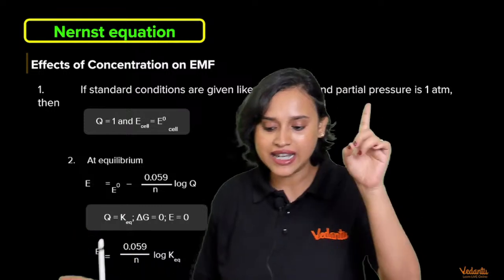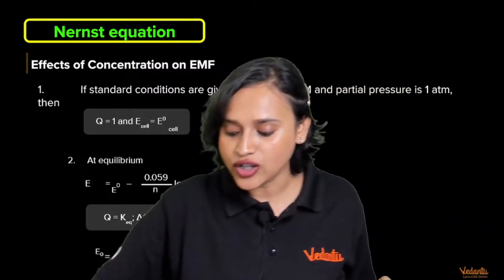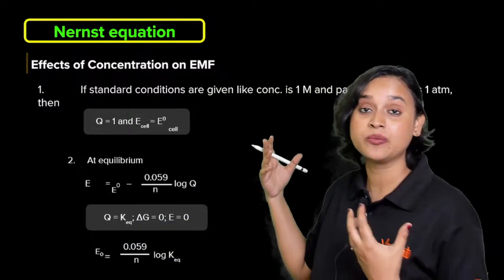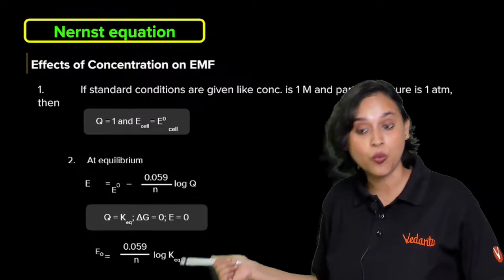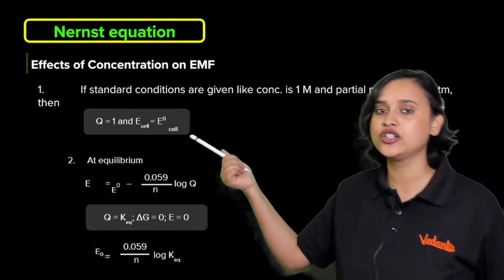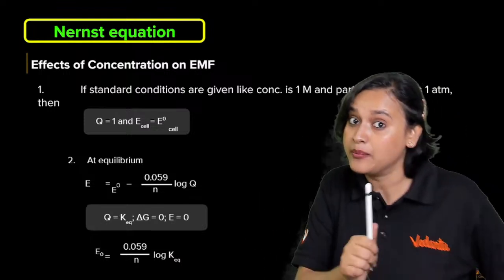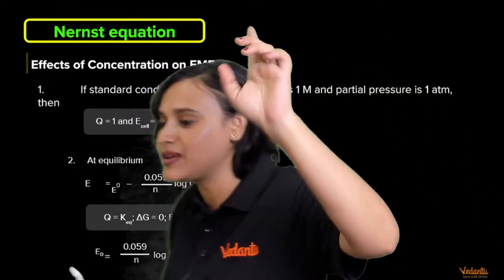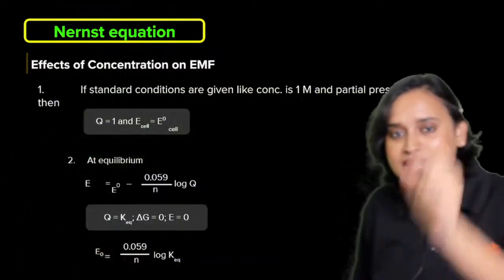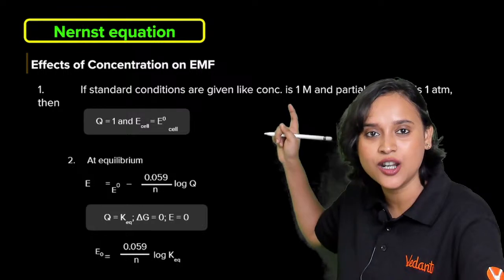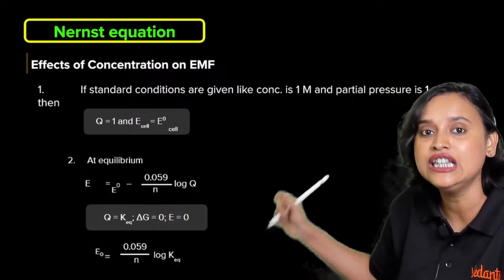Case one: if standard conditions are given, like concentration is 1 molar and partial pressure is 1 atm, then your reaction quotient is going to be equal to 1 and your E cell is going to be E naught cell. If it is at equilibrium, then your reaction quotient becomes K eq.